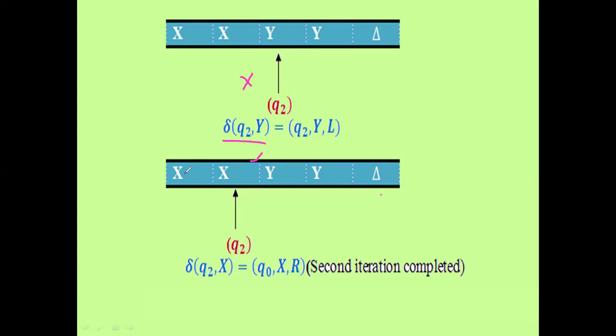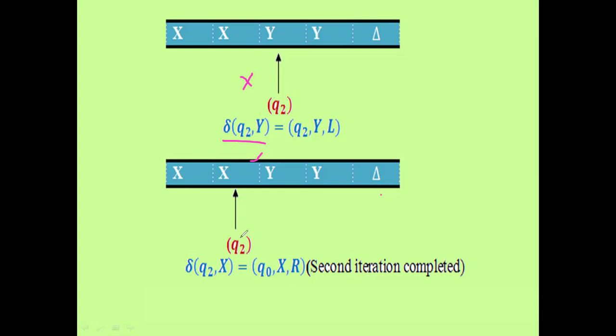Then next, coming to the X, that is in state Q2. Q2 on X: are there any changes? No. Again you get Q0 comma X comma R. Therefore the second iteration is completed. If there are no more changes, the string will be accepted and it is successful. If it is not accepted, it is rejected, which means unsuccessful.